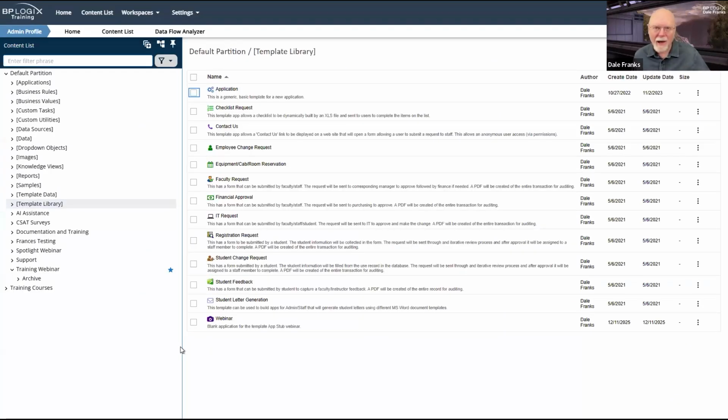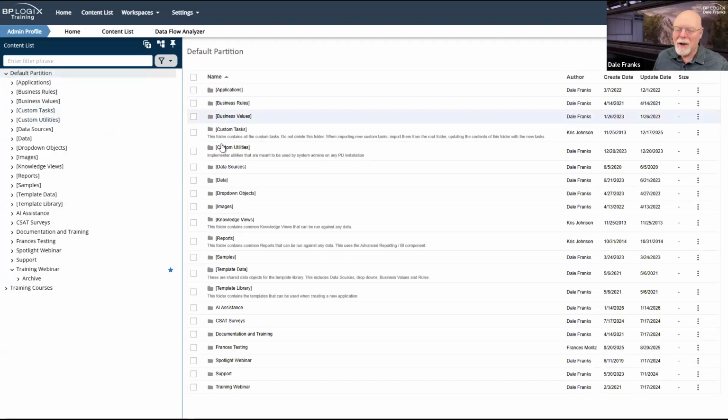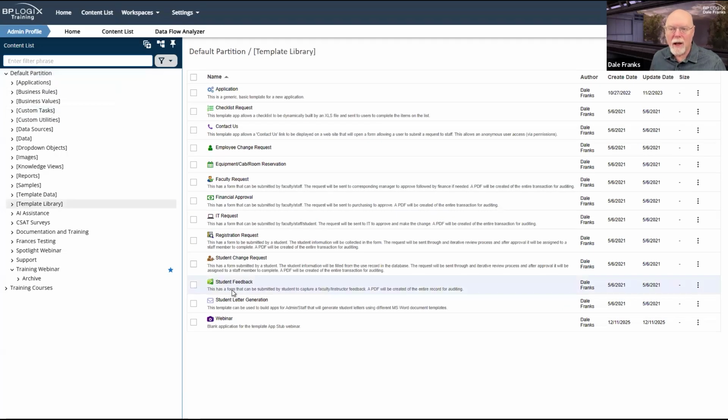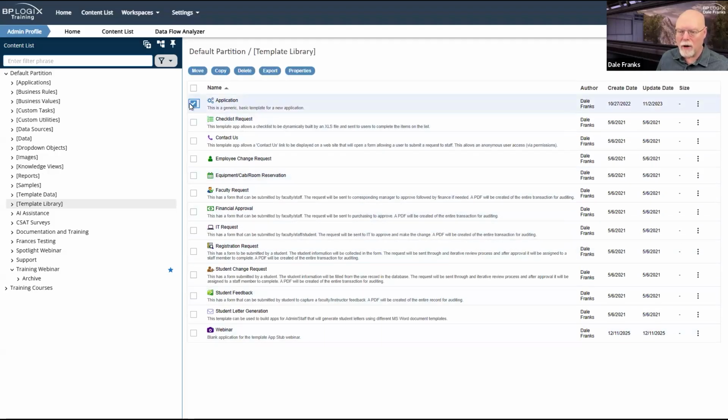When you import that PDZ file, you will actually get two folders at the root level. Well, assuming that you import it into the root level of your partition, which is where it is supposed to go, you'll get the two folders, the template data and template library. Now, you don't need the ones that we give you. So if you don't download it, you simply won't get a template data folder. But as long as you have the template library, it'll work. But if you do download the template library and import it onto your system, you will get all of these applications, except, as I said earlier, for the one here at the very top.